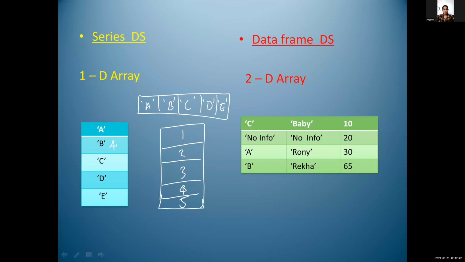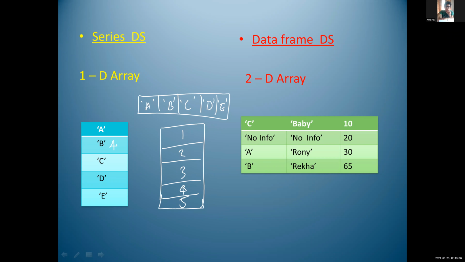Heterogeneous values. What is the meaning of heterogeneous, Ashish? Same. What, Ashish? Same. Amal?